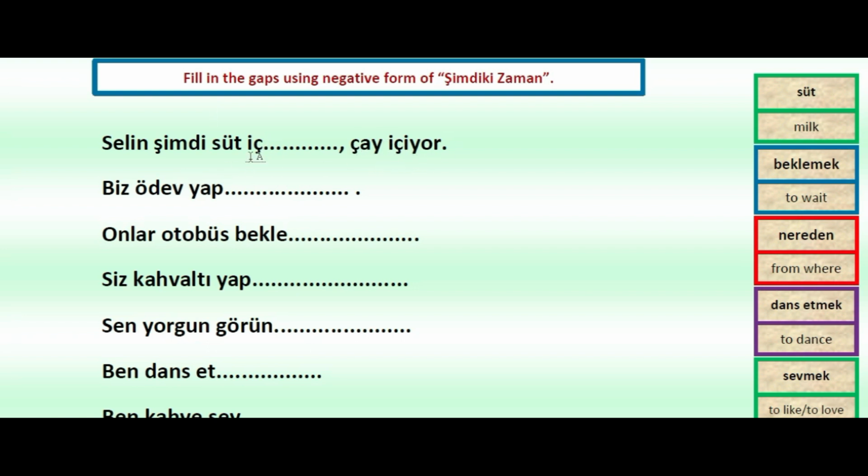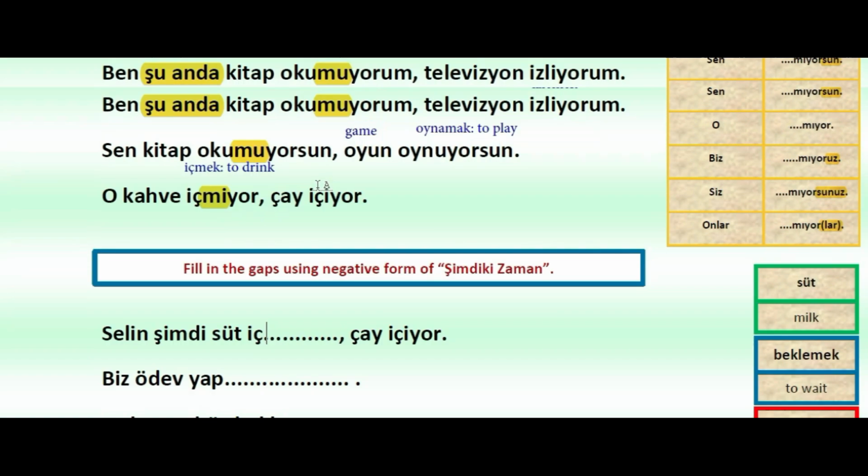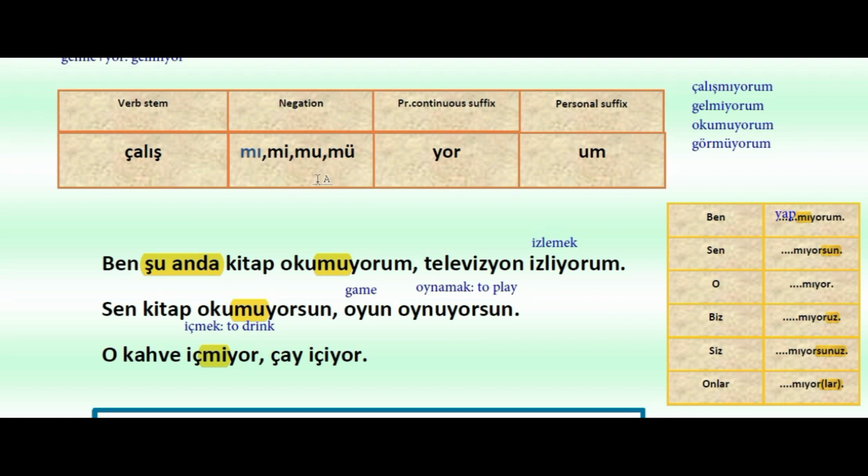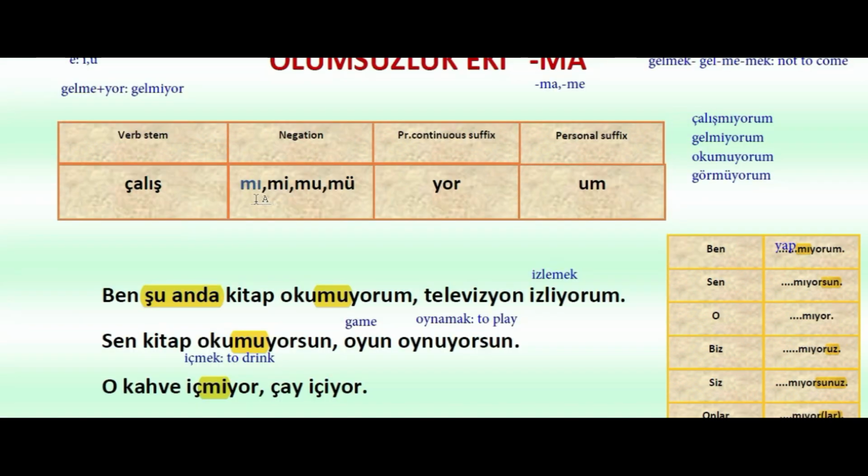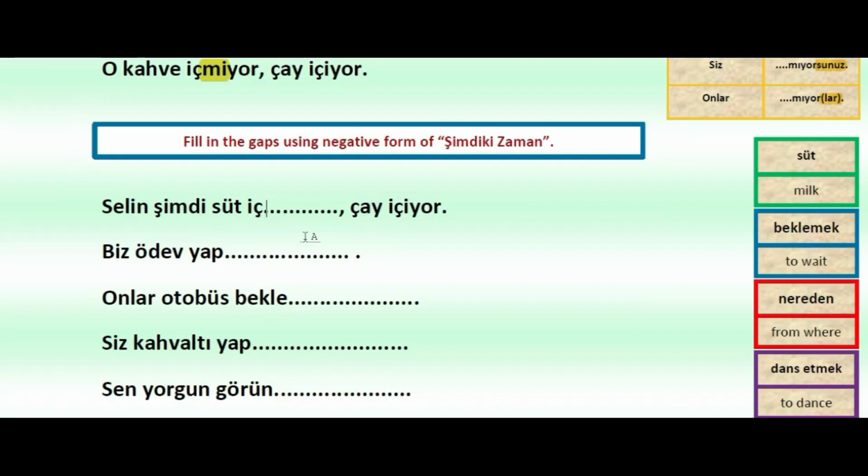So in this case this must be negative. Okay, what can we add after each? So we were using mı, mi, mu, mü. Shortly we said we can use mı, mi, mu, mü before yor for the negative one, and we can say süt iç-mi, because after e we can use mi, and after it we'll be using yor, and later we'll be adding the personal suffix.